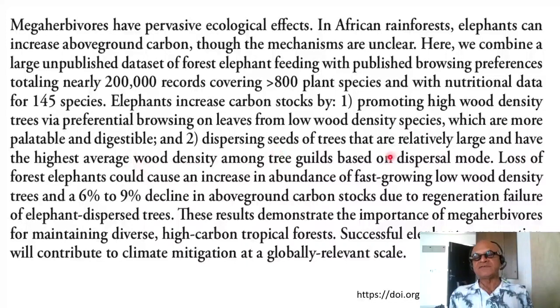Secondly, by dispersing seeds of trees that are relatively large and have the highest above-average wood density among the tree guilds based on dispersal mode. Loss of forest elephants could cause an increase in abundance of fast-growing, low wood density trees and a 6 to 9% decline in above-ground carbon stocks due to regeneration failure of elephant-dispersed trees. These results demonstrate the importance of megaherbivores for maintaining diverse, high-carbon tropical forests. Successful elephant conservation will contribute to climate mitigation at globally relevant scale.